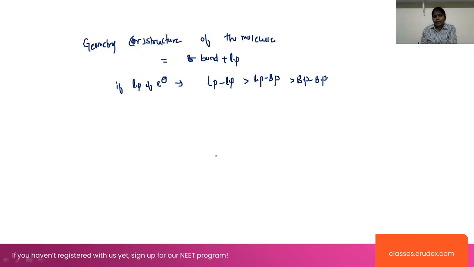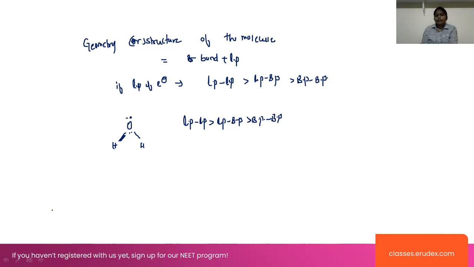I'm taking the example of the water molecule. The lone pair of electrons is located on only a single atom, whereas this is the bond pair. Bond pair electrons are shared between two atoms, so bond pair repulsions are very small here. Lone pair repulsions are more, because the lone pair is present on a single atom, and that causes more repulsion. So we can say that lone pair to lone pair repulsion is greater than lone pair to bond pair, and that is greater than bond pair to bond pair. So this is the order.